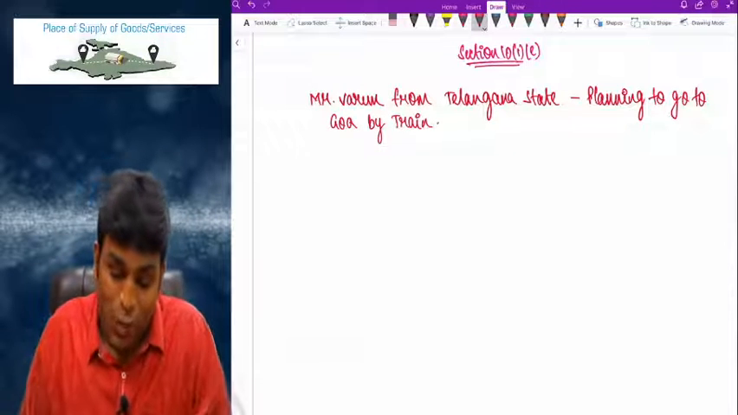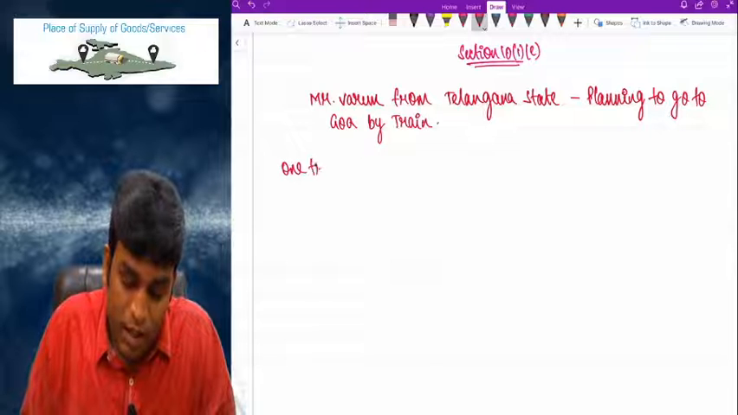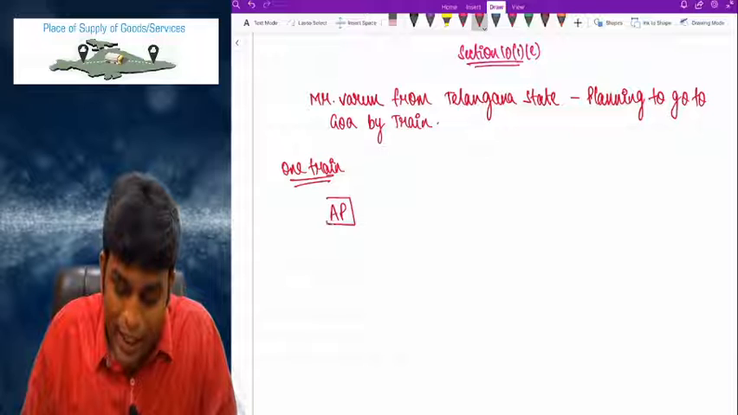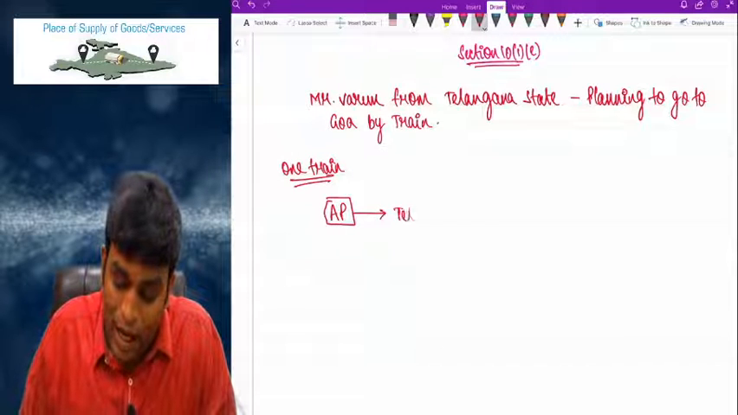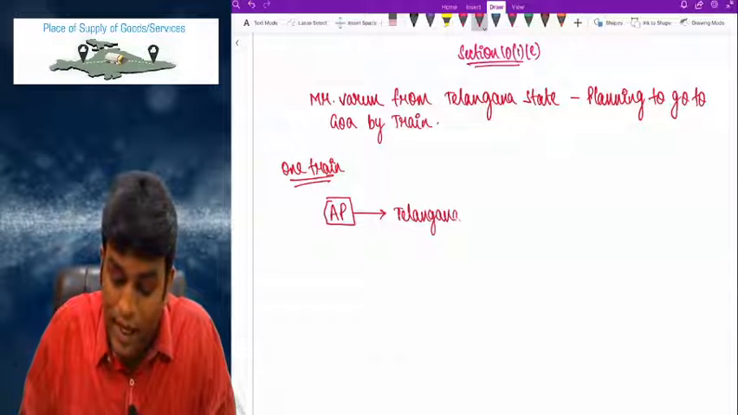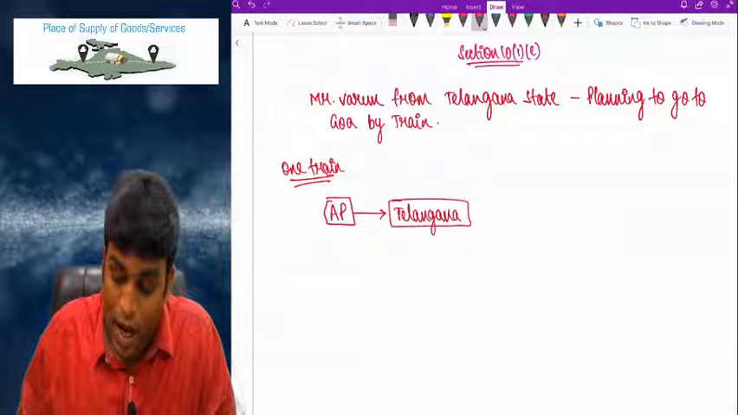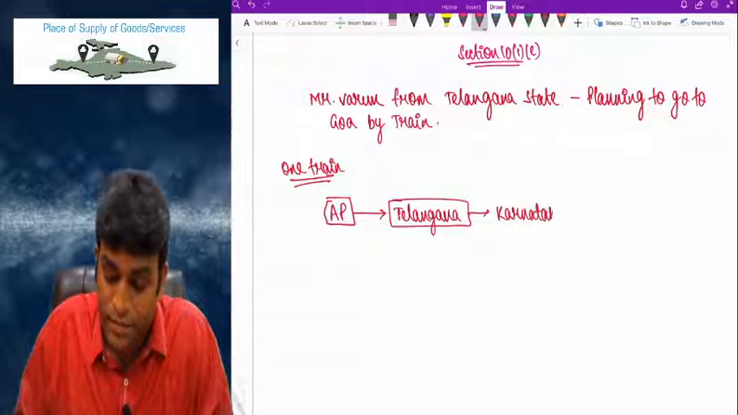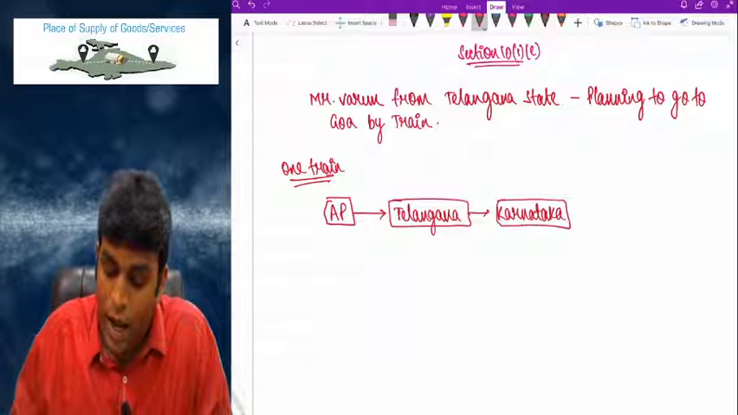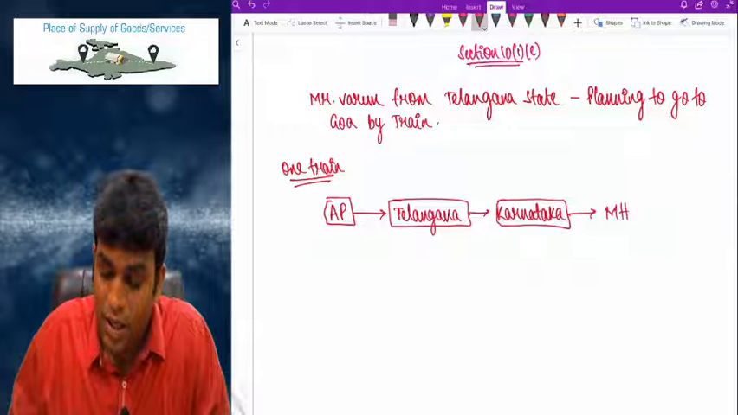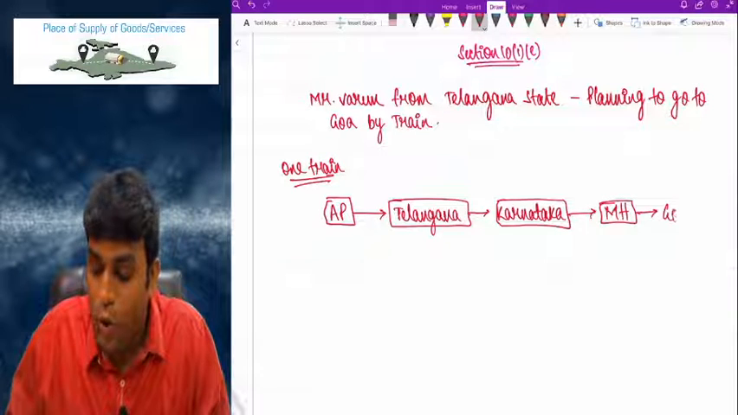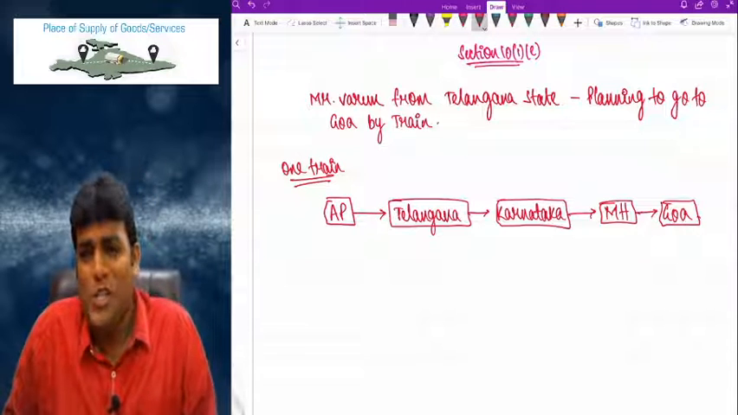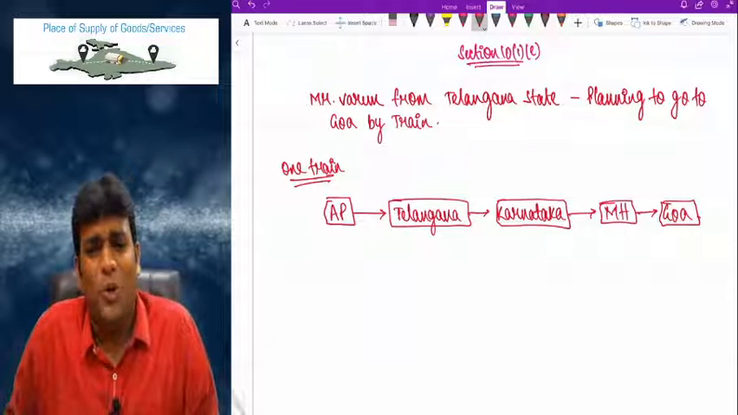Clear, right? Now what has happened? There is one train which started in AP and then it is going towards Telangana, and from Telangana it is then going towards Karnataka and then going towards Maharashtra, and then the train will go to Goa. A long journey train, and he wanted to have a long journey train. Clear, my dear friends?